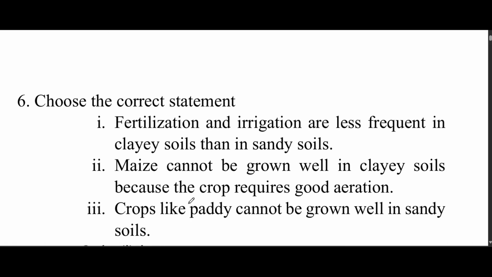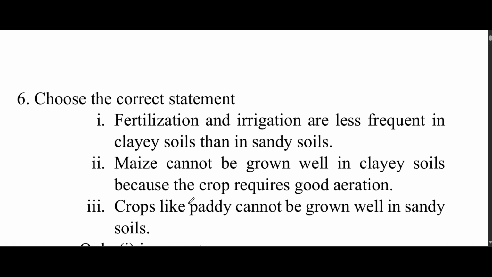Next, it is a sentence type question. First we have to read the sentences. Choose the correct statement. These sentence type questions are common in JRF and SRF exams. You should read and understand the concepts in each sentence and think very well while answering such statement questions.